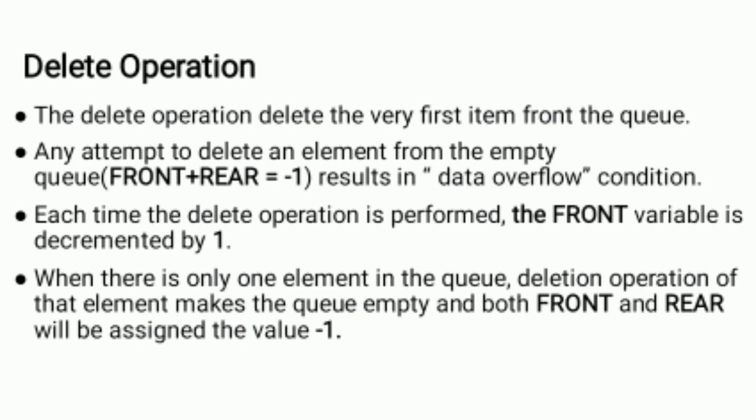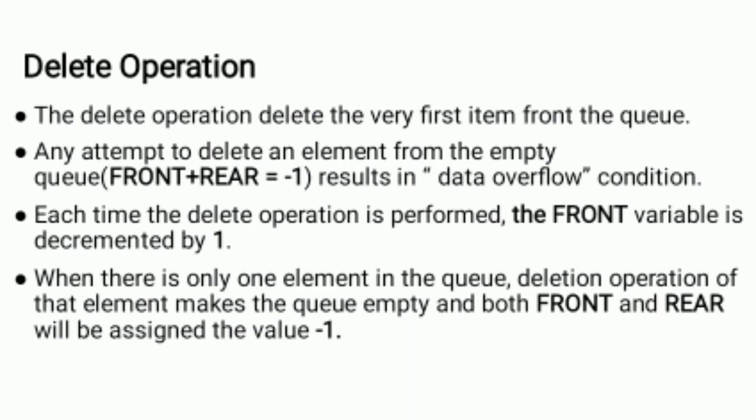So this is the deletion operation. The deletion operation deletes the very first item from the queue. Any attempt to delete an element from the empty queue, front plus rear equal to -1, results in a data overflow condition. Each time the delete operation is performed, the front variable is decremented by 1.